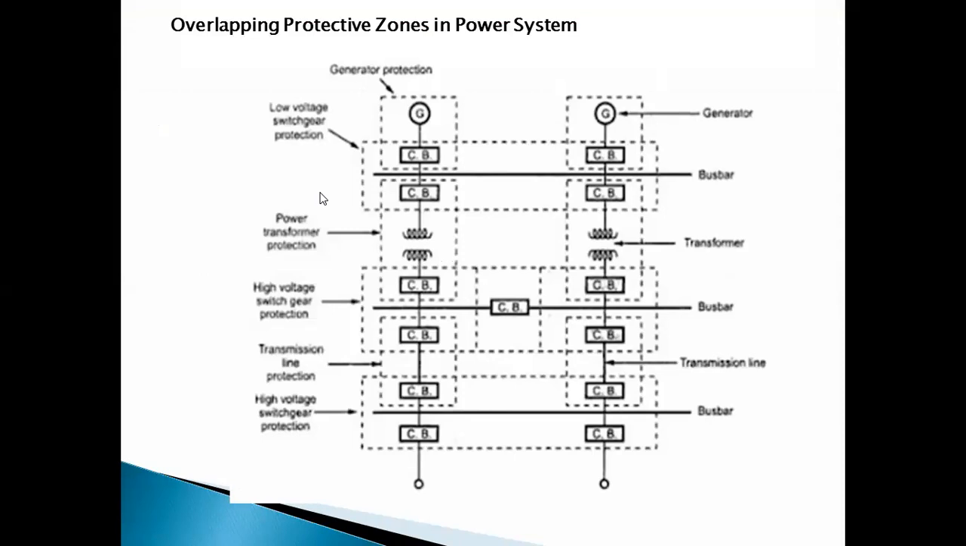Now, why are these protective zones overlapped? You can see what is meant by this overlapping. Here you can see more zones are shown. That's why I have taken this diagram. Overlapping is shown here. So this is the generator protection. This is the generator part. Then this is the transformer, and all these are the transmission lines.